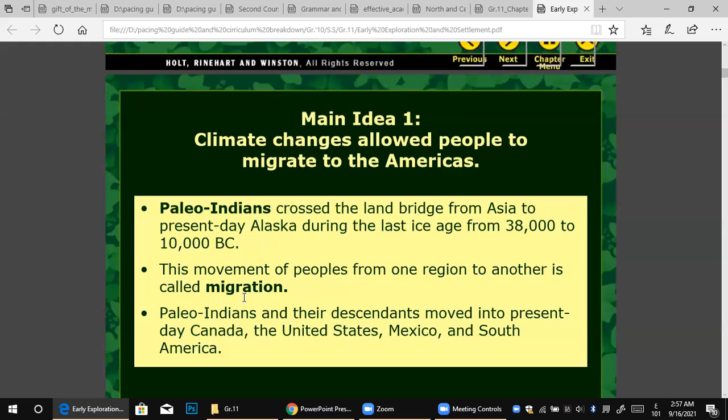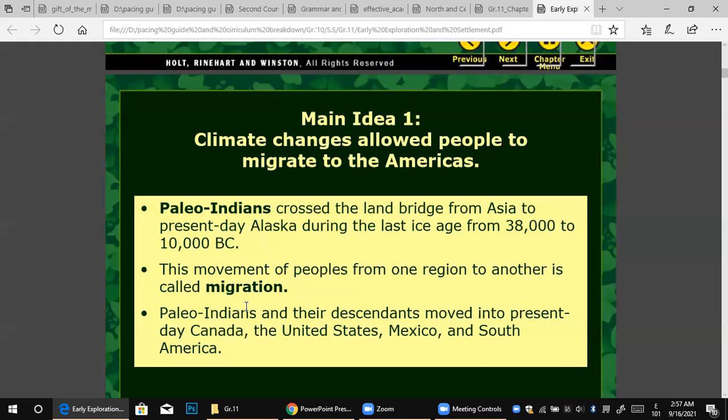Of course, migration is when you try to move your life into another place. After that, Paleo-Indians and their descendants moved into present-day Canada, the United States, Mexico, and South America. So these people tried to spread themselves into America, Canada, and Mexico, which are the places we know nowadays. But when the Europeans migrated to America, they tried to kill the Paleo-Indians.